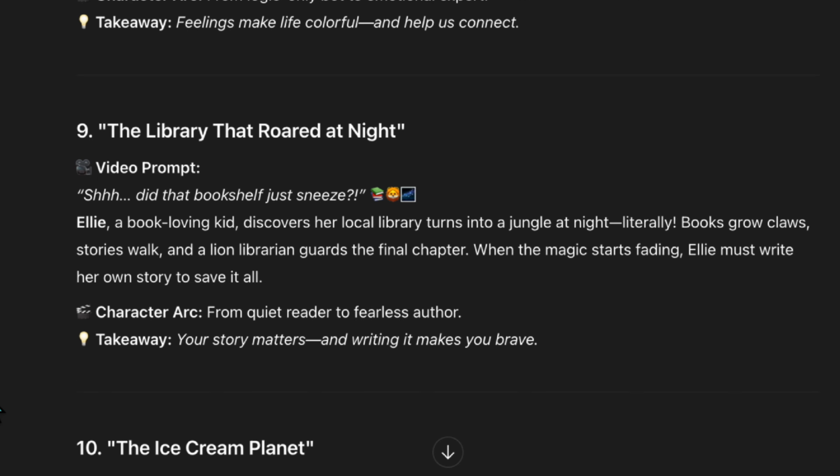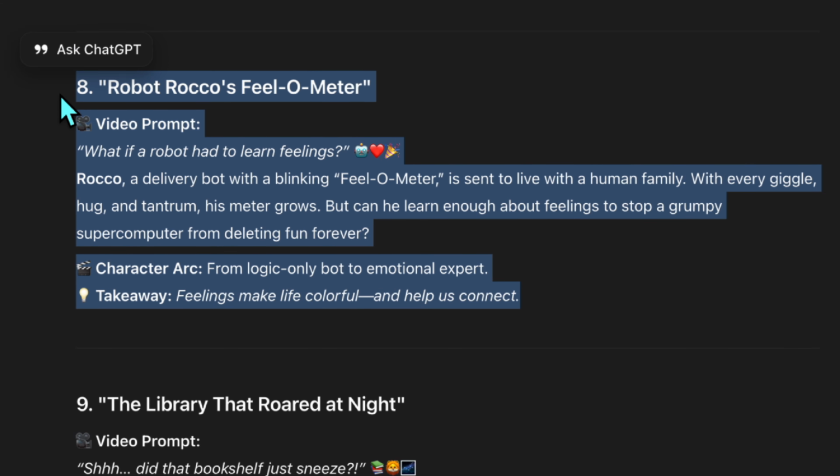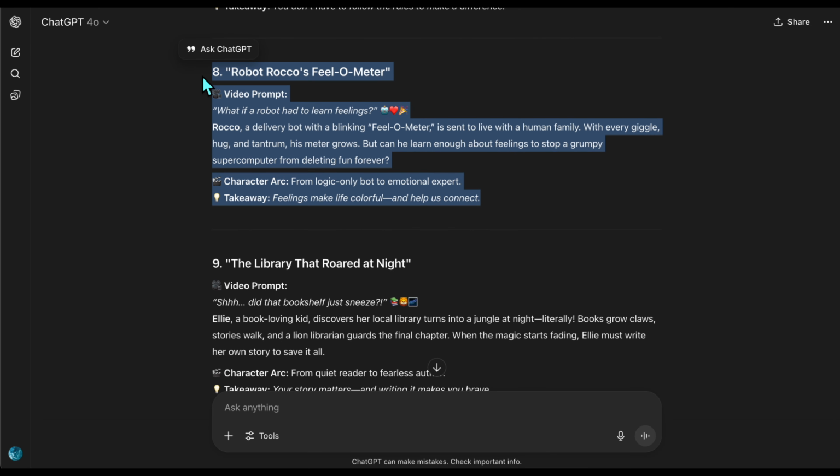But I like the 8th idea best, one with the robot. If you don't like the first batch of ideas from ChatGPT, ask for more like this. I'll leave this tab open for now to use later.